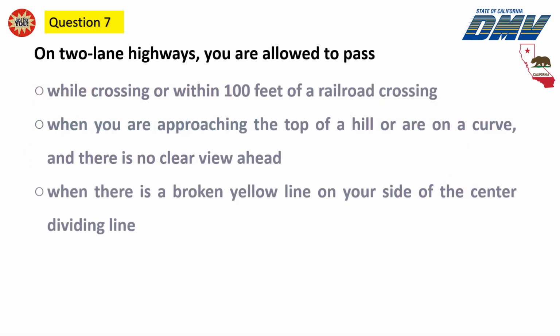Question 7. On two-lane highways, you are allowed to pass while crossing or within 100 feet of a railroad crossing. When you are approaching the top of a hill or on a curve, and there is no clear view ahead. When there is a broken yellow line on your side of the center dividing line.